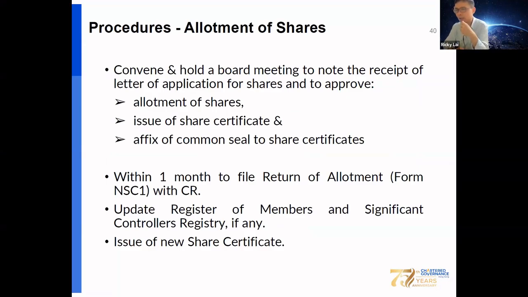Okay, so for the allotment of shares, first of all, please make sure that there is a shareholder approval, and then convene a board meeting to note the receipt of the letter of application for shares and to approve the allotment of shares, issue of share certificates, and affix the common seal to the share certificates. Within 1 month, file the Form NSC1 with the CR. Update the register of members and SC register with any changes.